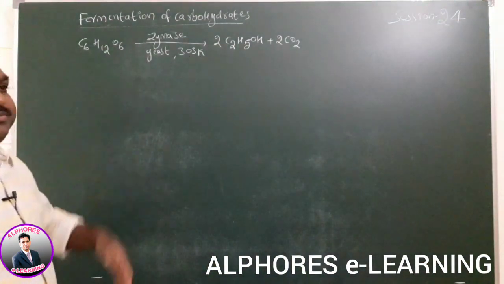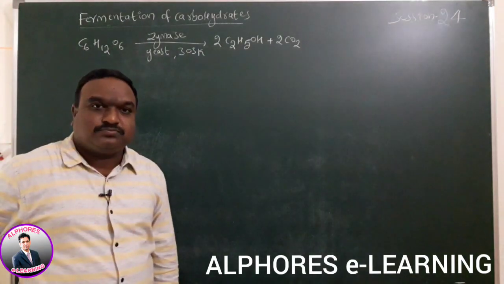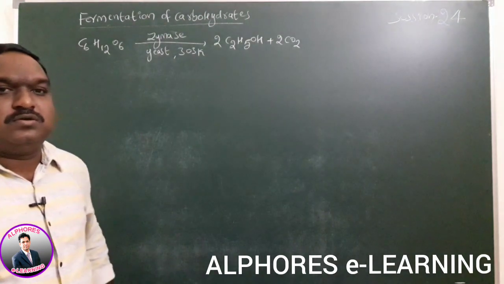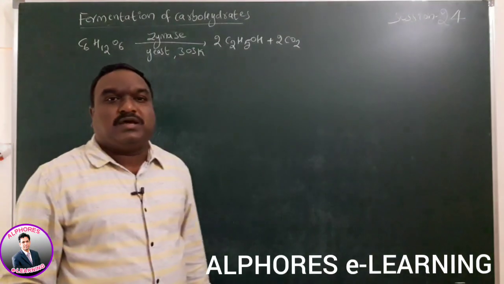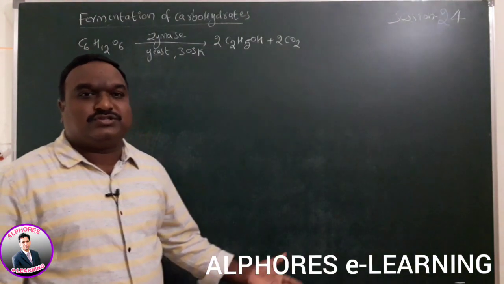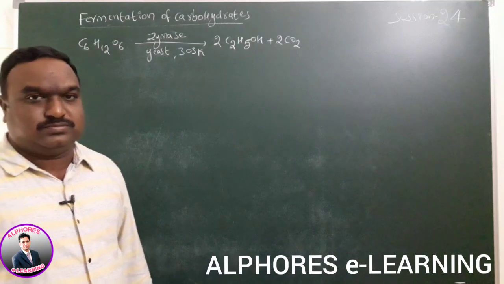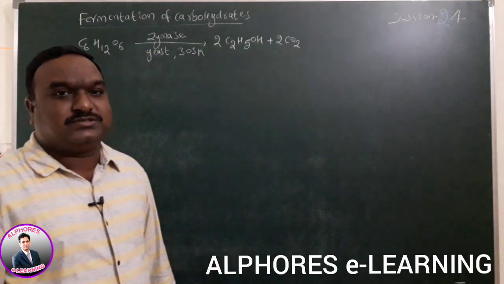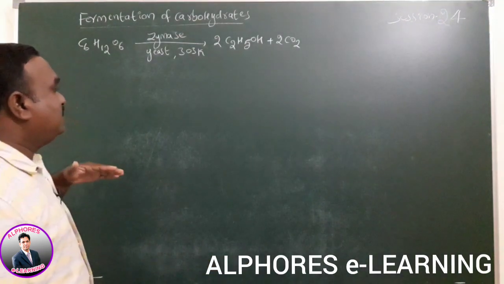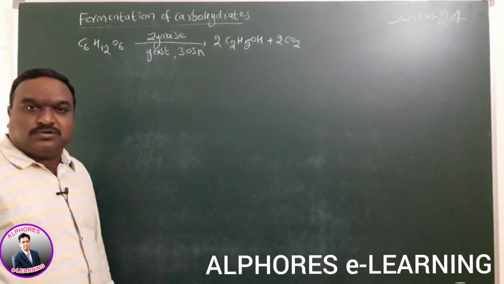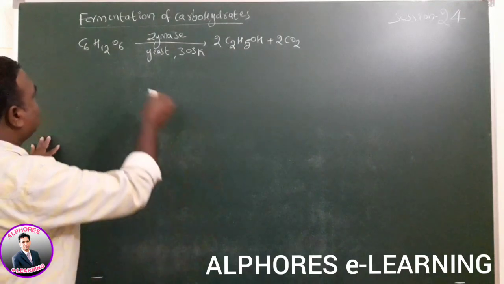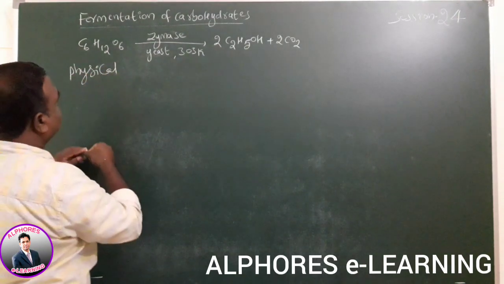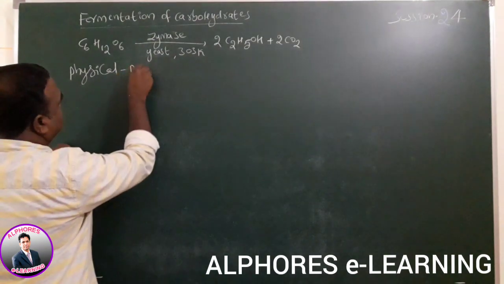So these are the preparation methods of alcohols. We have seen the preparation of alcohols by using alkyl halides, alkenes, reduction, Grignard reagent reactions, hydrolysis reactions and fermentation reactions. Now we will see the physical properties of alcohols in this session.